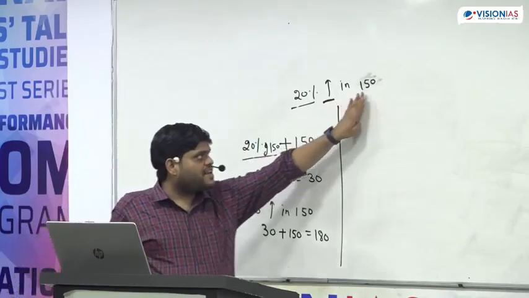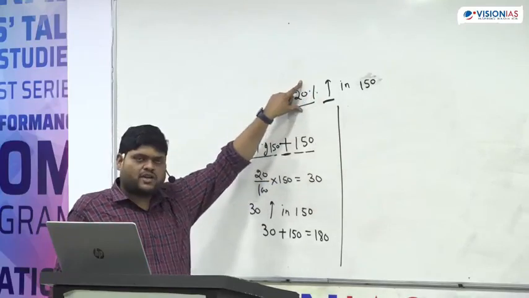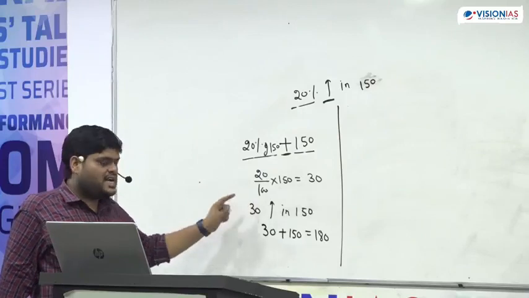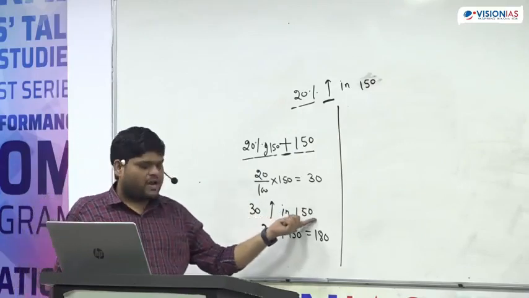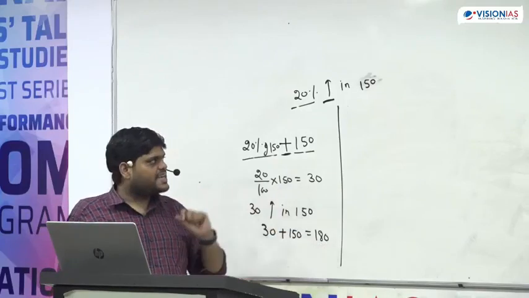So this is one way, where we changed both into number. This was given in number, this was given in percentage. I changed the percentage into number, and it became 30. Now a 30 increment in 150 means it becomes 180. Are you getting my point or not?